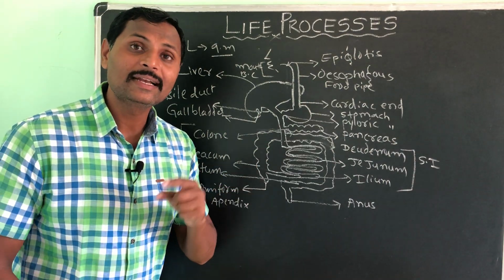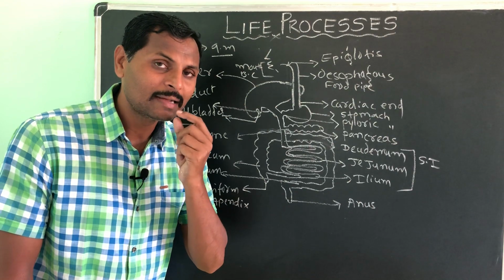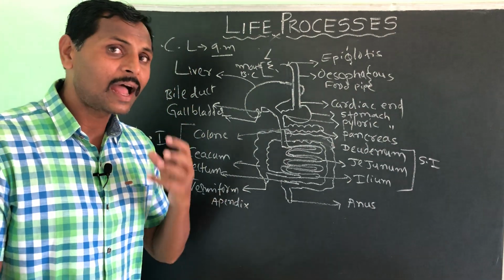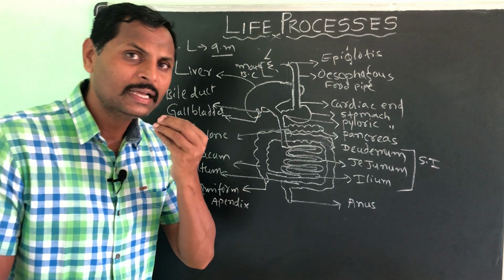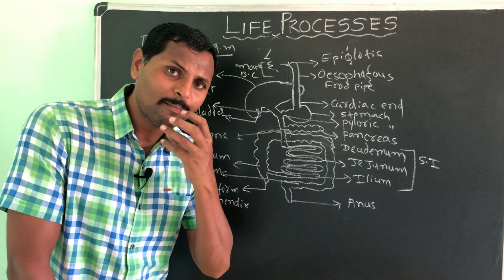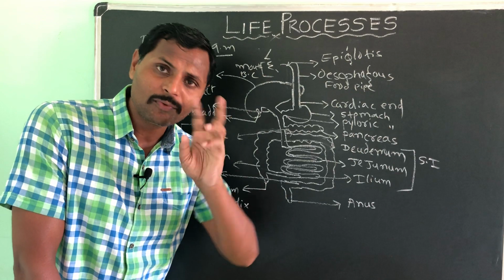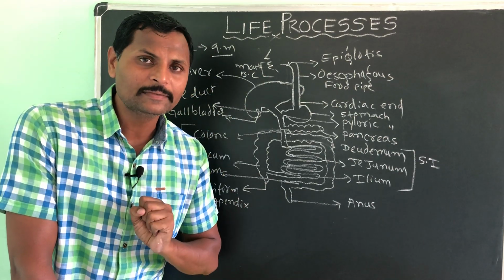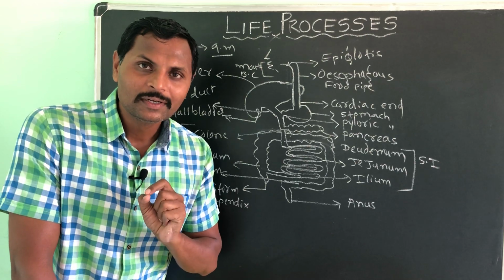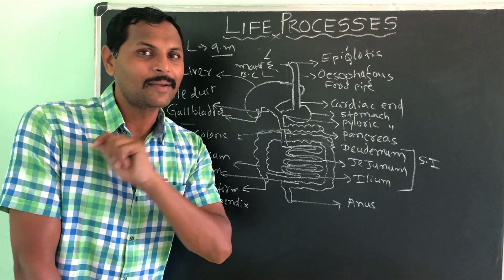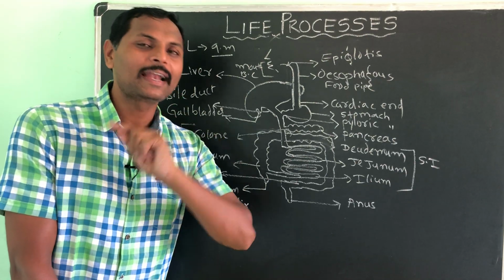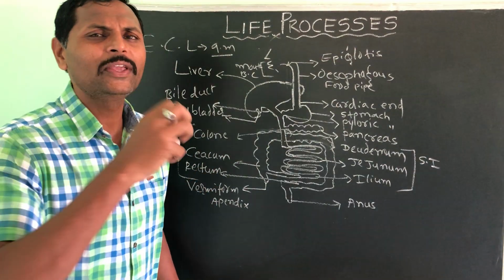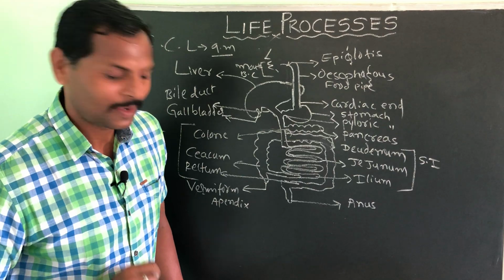The digestion done by the tongue and teeth is called mechanical digestion, and there are chemicals released in the buccal cavity itself, which also help in digestion of food. That is called chemical digestion. So mechanical as well as chemical digestion. Simply for your extra knowledge, just catch these points. Understood? Okay.